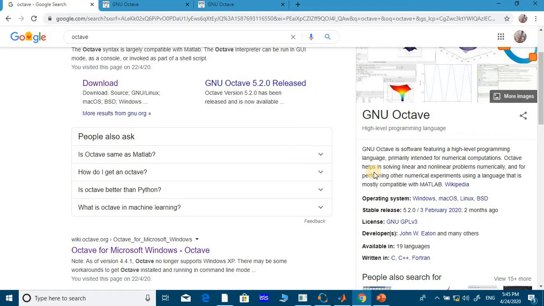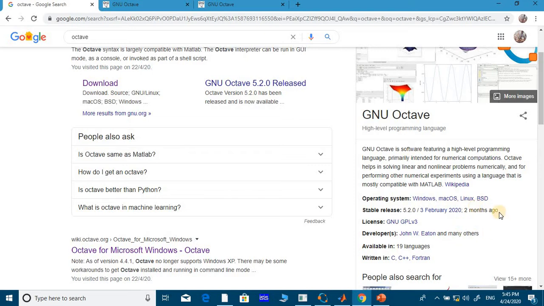Octave helps in solving linear and nonlinear problems numerically and for performing other numerical experiments using a language that is mostly compatible with MATLAB. You understand that. And at the same time, Octave can be installed on Windows, macOS, Linux, and BSD.